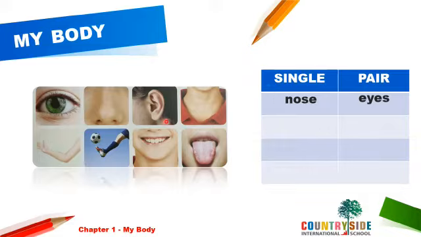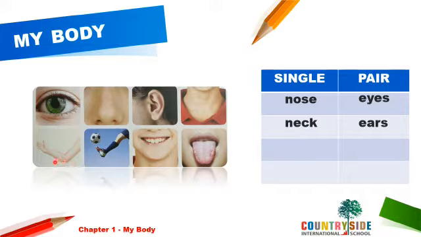Then, ears. Again, we have ears in pair. So, we will write it under the option of pair. Then, what is this? Yes, neck. Everybody has only one single neck. So we will write it here. Now hand.